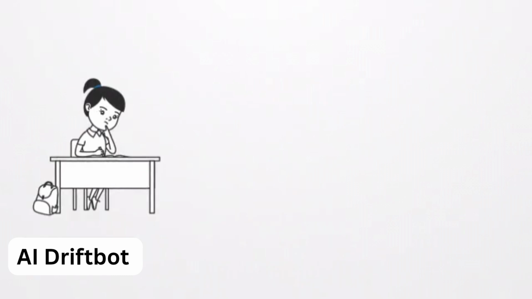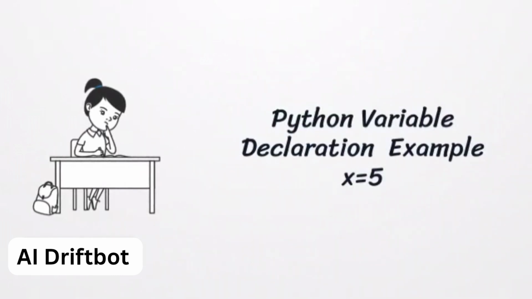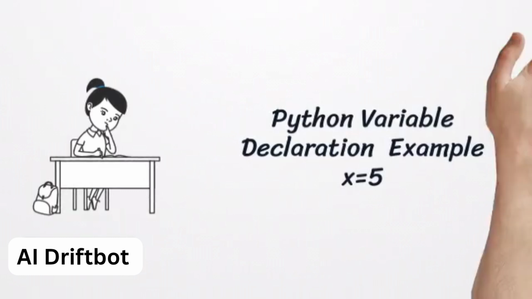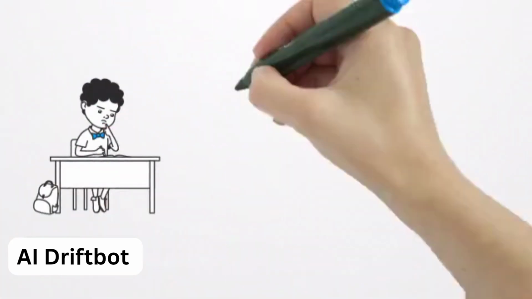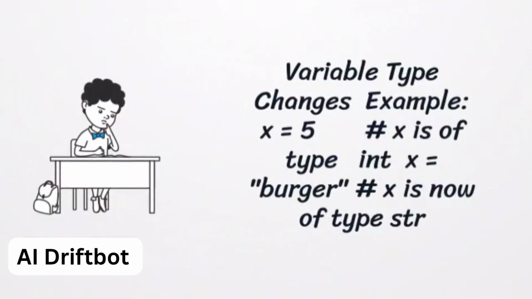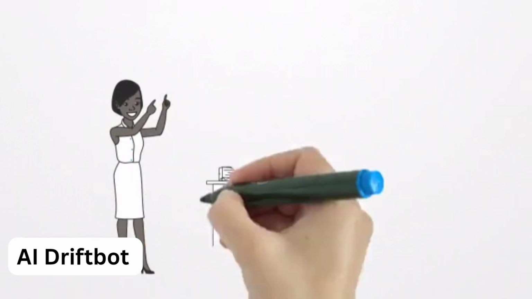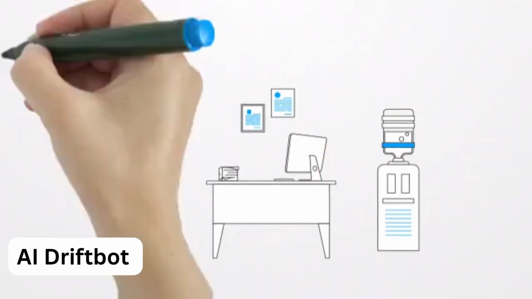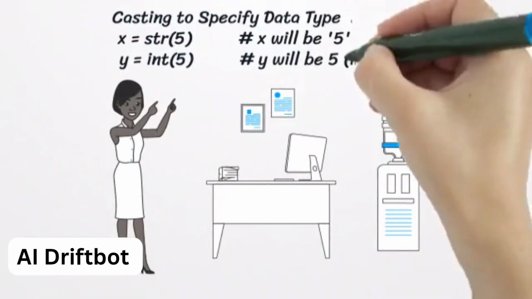Python has no command for declaring a variable. A variable is created when you assign a value, for example, x equals 5. You can change a variable's type by reassigning it. For instance, x starts as an int. To specify a variable's data type, you can use casting. For example, x equals str(5).